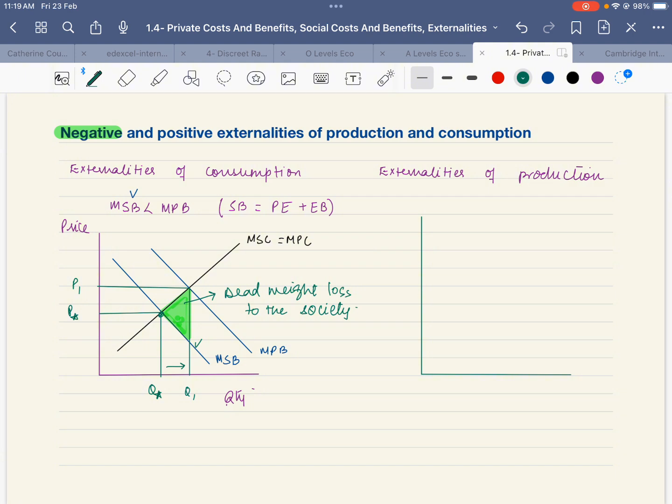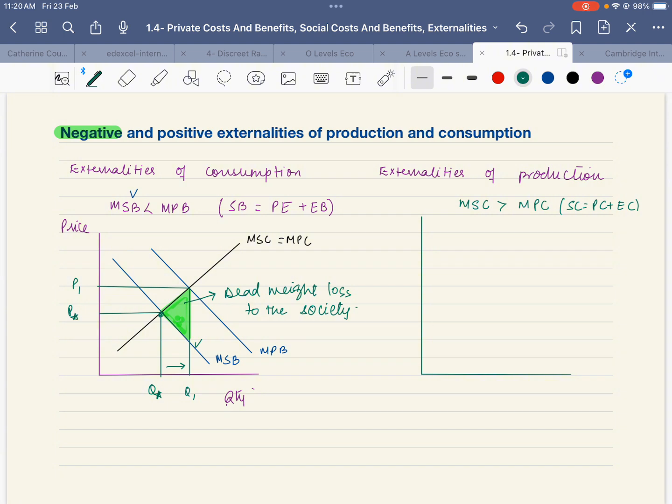Whatever is happening to the cost, it says marginal social cost is greater than marginal private cost. We know that social cost is equal to private cost plus external cost. If marginal social cost is greater, it means that private cost is less and external cost is greater.